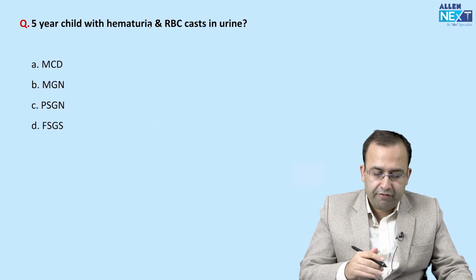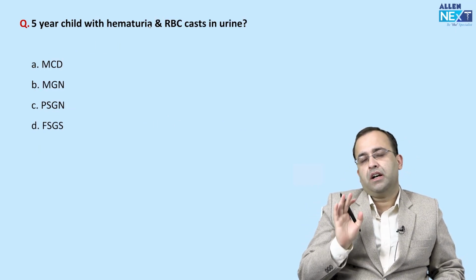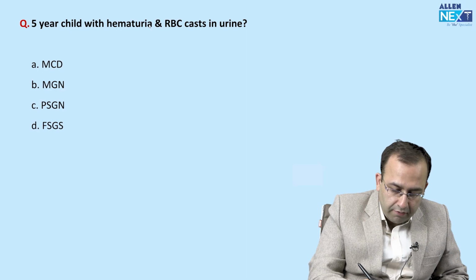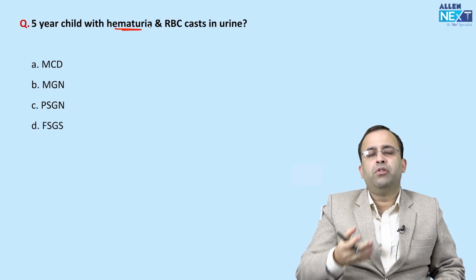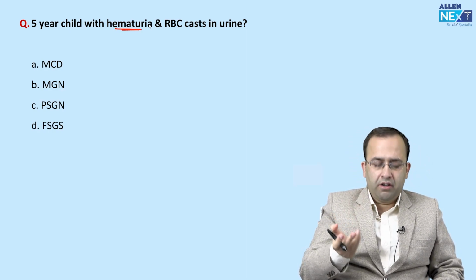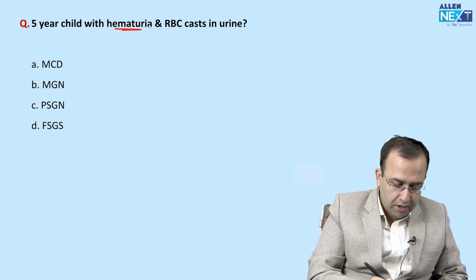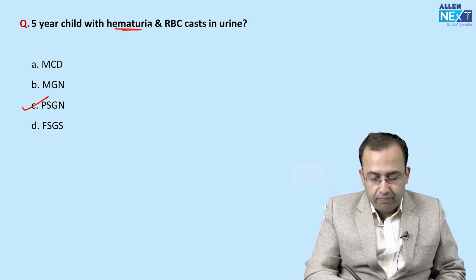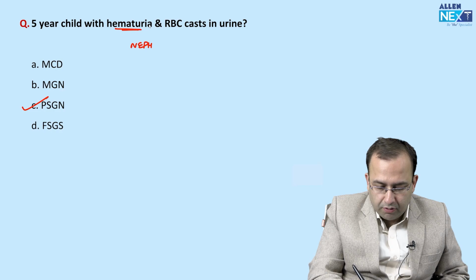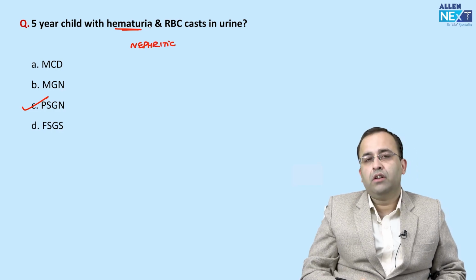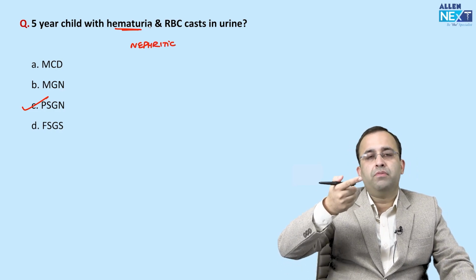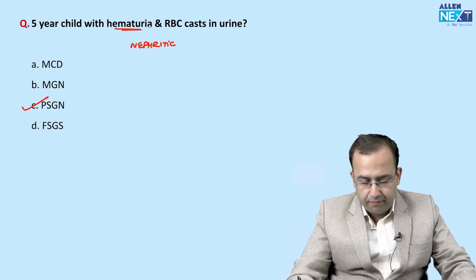Next, 5-year child with hematuria and RBC casts in urine. Child with cola colored urine or hematuria after history of upper respiratory tract infection. That was previous year's question only. Diagnosis, PSGN. Child with nephritic syndrome is PSGN. Child with nephrotic syndrome is MCD, minimal change disease.